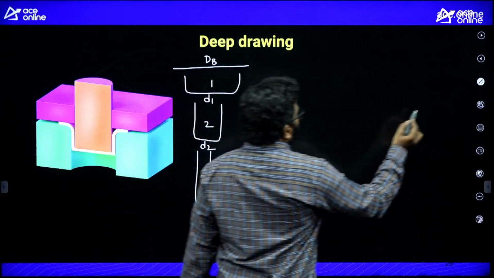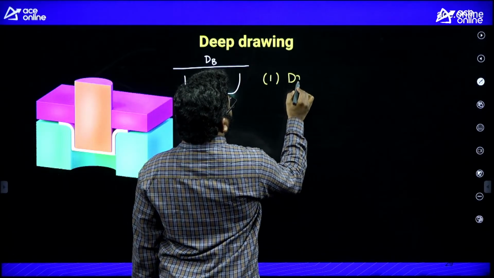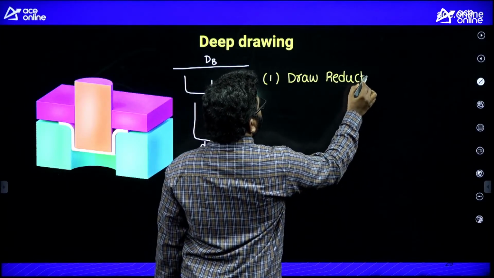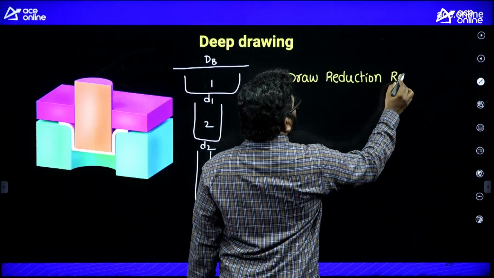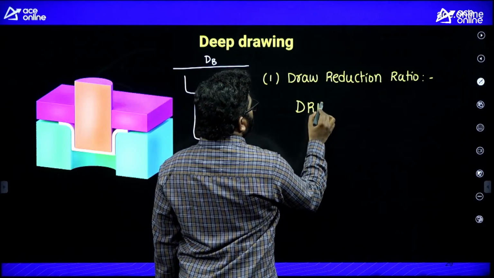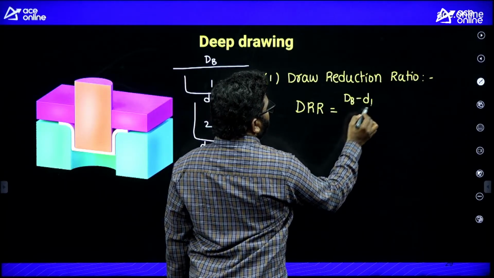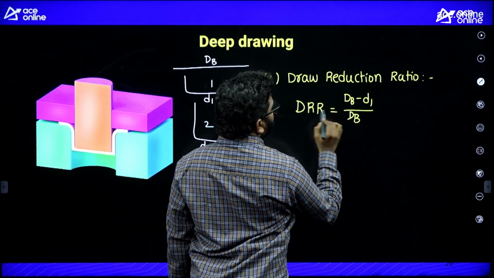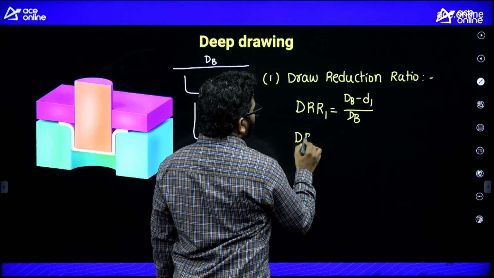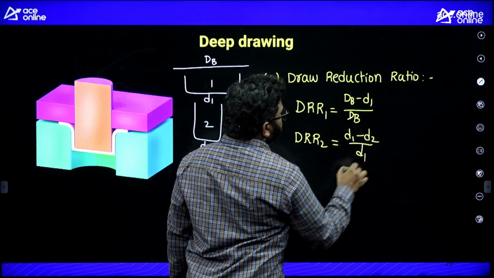Remember, the number of draws we can measure with two methods. One is the draw reduction ratio method. In case of draw reduction ratio, DRR1 is diameter of blank minus D1 by diameter of blank for the first draw, and then DRR2 is D1 minus D2 by D1.